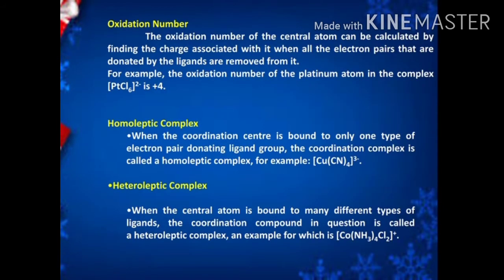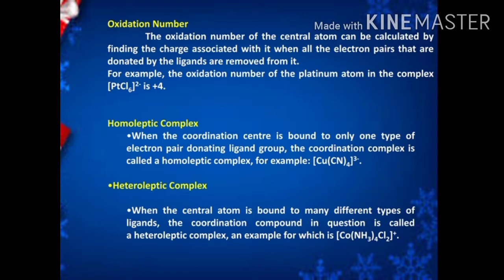Next term is oxidation number. The oxidation number of the central atom can be calculated by finding the charge associated with it when all the electron pairs donated by the ligands are removed from it. For example, the oxidation number of the platinum atom in the complex [PtCl6]2- is +4.